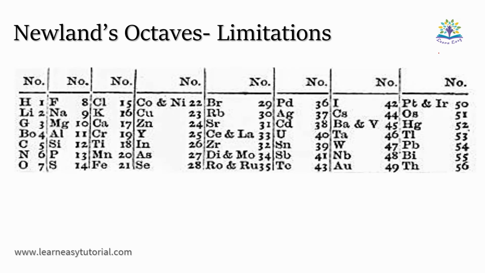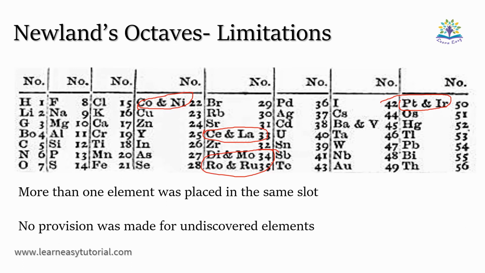Newland placed more than one element in the same slot in order to accommodate all the elements known at that time. For example, cobalt and nickel, platinum and iridium, etc. As you can see, there were no provisions made for undiscovered elements.